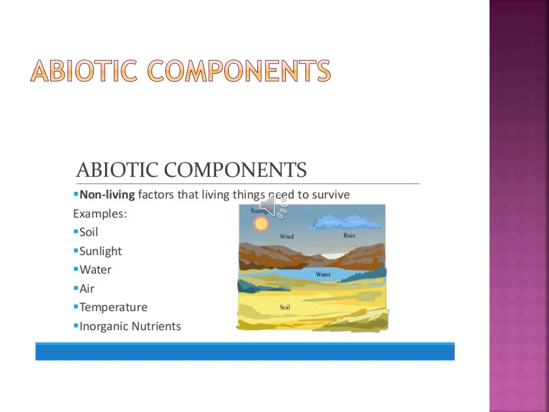Light: on earth, life exists directly or indirectly due to the light of the sun. Plants require sunlight to carry out the process of photosynthesis. Without sunlight they can't prepare their food, so light is also important for us. Temperature is also an important factor that living organisms depend on for their growth. Most organisms cannot adapt to extreme temperatures. Some live at very low temperatures. According to the temperature, they adapted. These factors affect the living things.